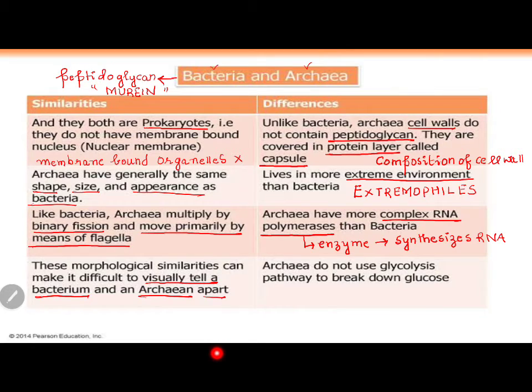So if I compare the RNA polymerase in archaebacteria and the RNA polymerase in bacteria, there is a huge difference in both the enzymes. And one interesting factor is the archaea's RNA polymerases,